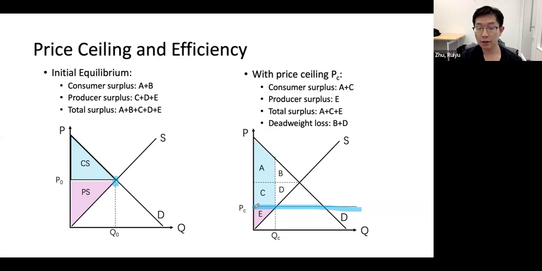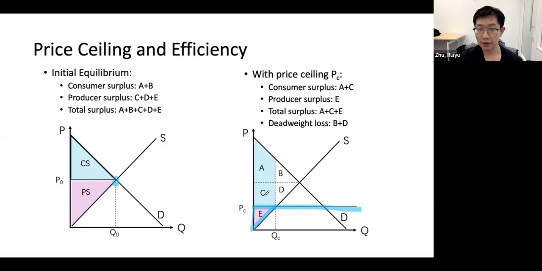At this PC, producers only produce until this QC. So the small pink triangle becomes the new producer surplus. For consumers, because there's only QC quantity supplied, consumers can also only consume until QC, right? So for every unit from 0 to QC, they will earn some benefit or surplus. So this area in total will become consumer surplus, A plus C, right?